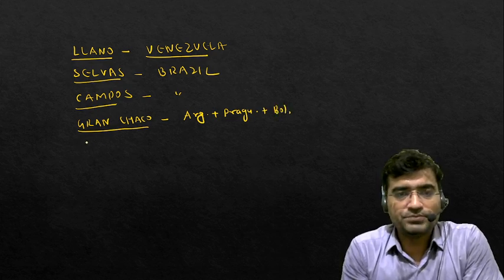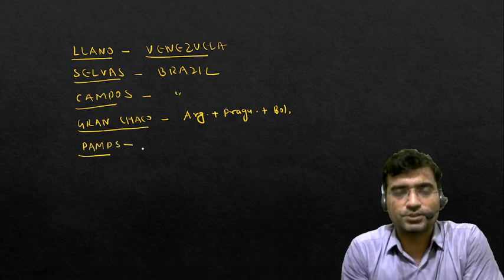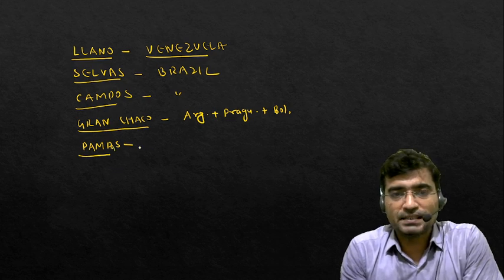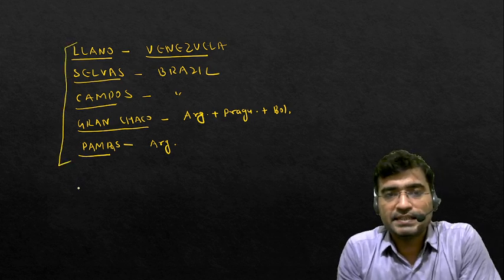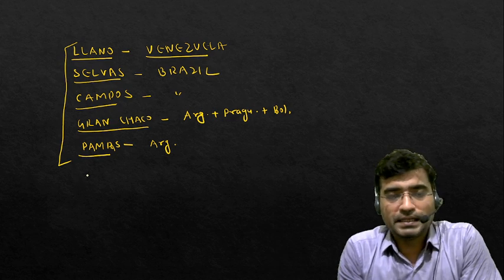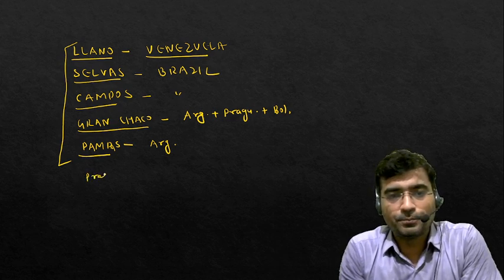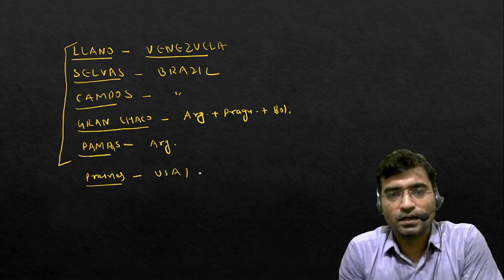Thereafter we learned the Pampas. The Pampas is a temperate grassland, mainly found in Argentina. Later we learned the grassland of North America, the prairies, found in the USA and Canada.